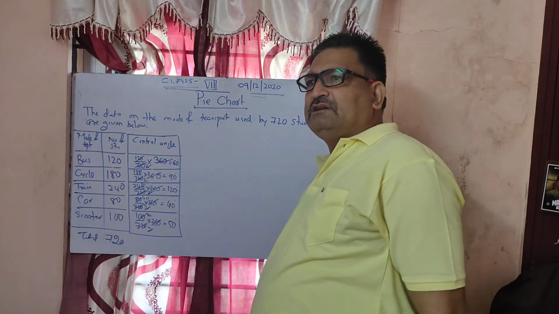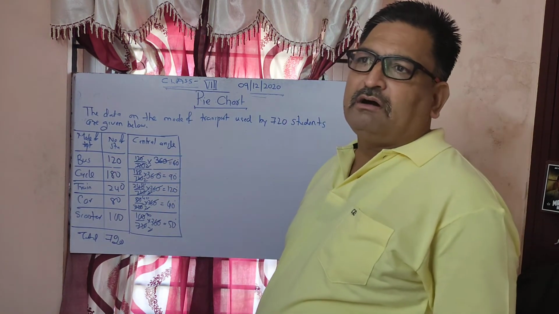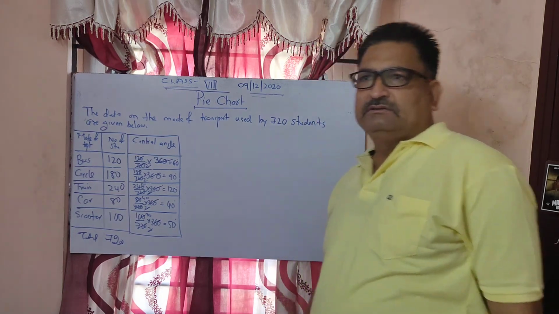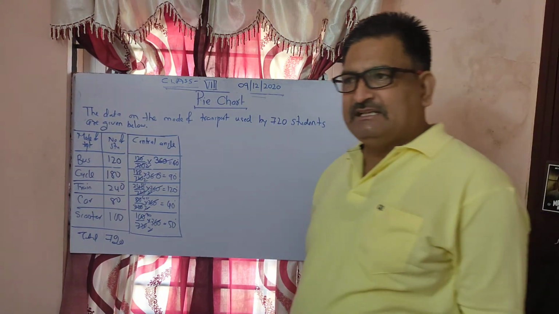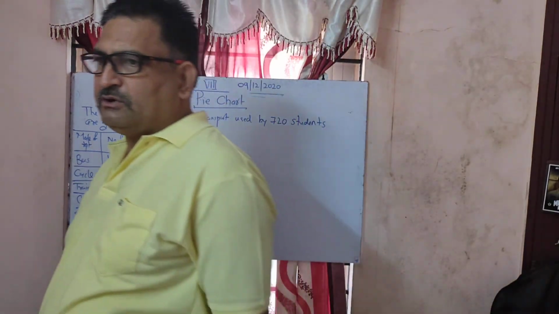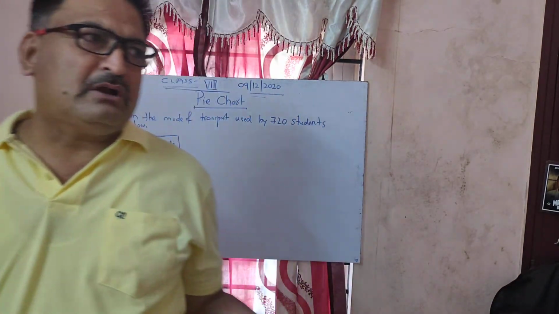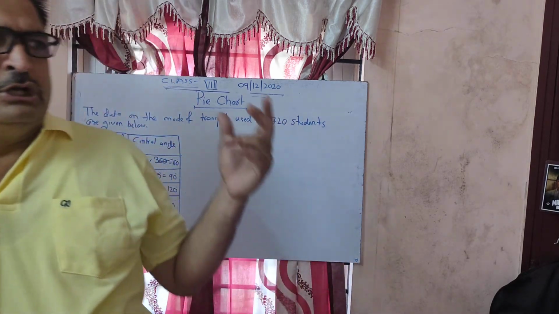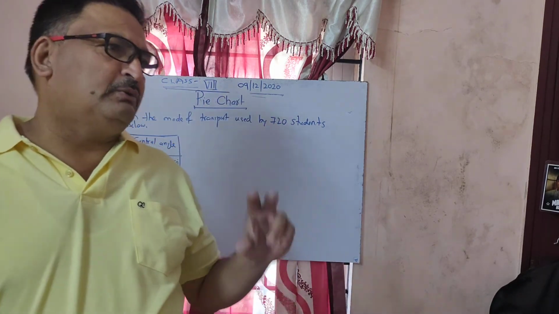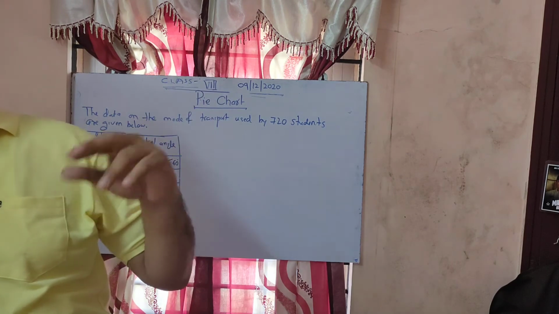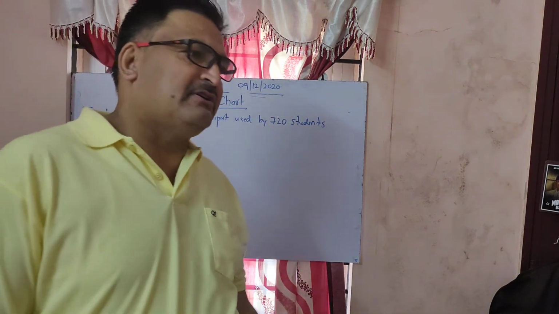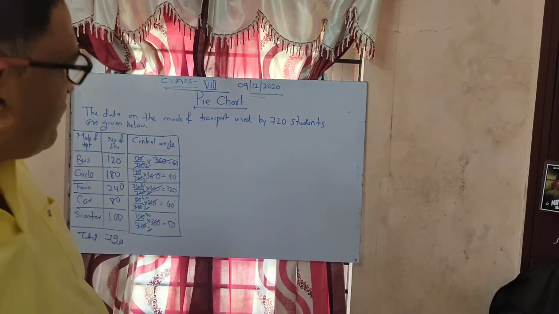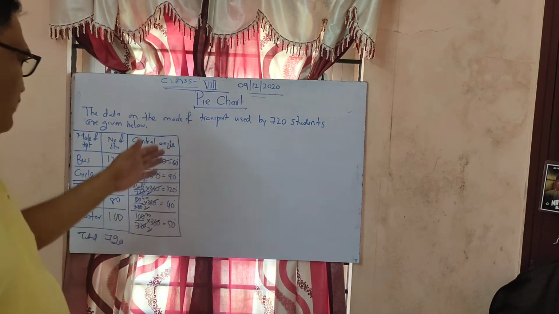If it is a quadrilateral, that is 360, then you have to multiply by 360. If it is a pentagon, then you have to multiply by 540. In the same way, in whichever form of figure you want to convert the given data, that is what we require. Now we got degrees here.